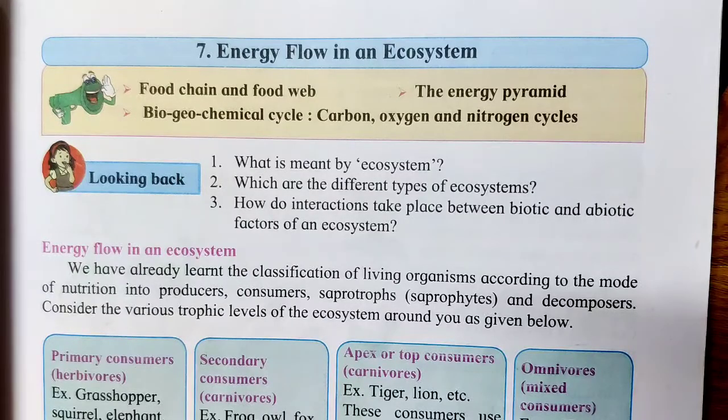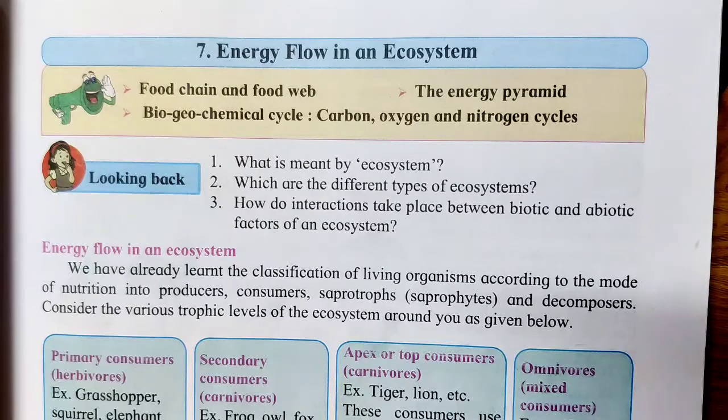So, as the food is passed on, say in your textbook, examples for the primary consumers. The consumers are of four types. Primary consumers, they are the herbivores. Secondary consumers, they are the carnivores. Apex are the top consumers, they are also carnivores.